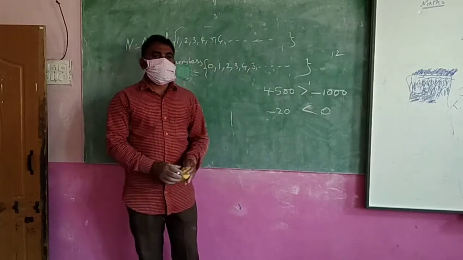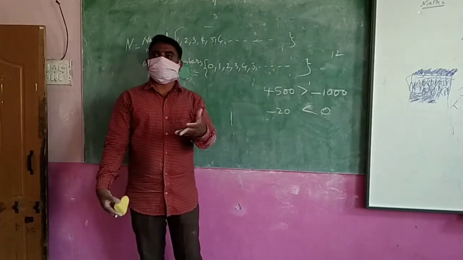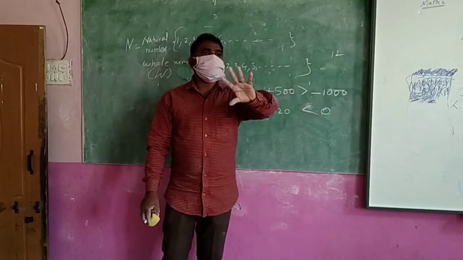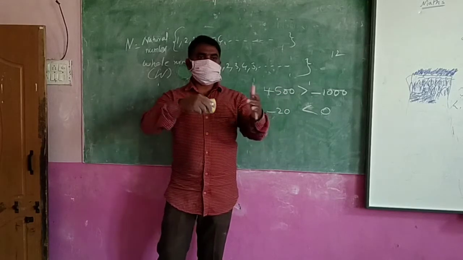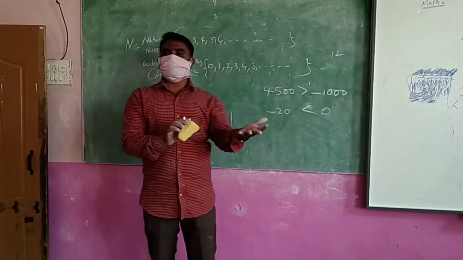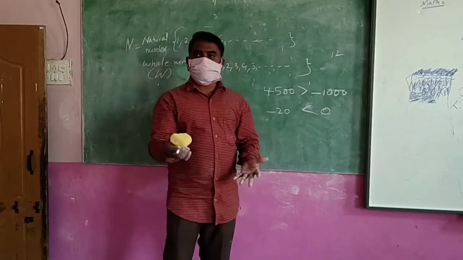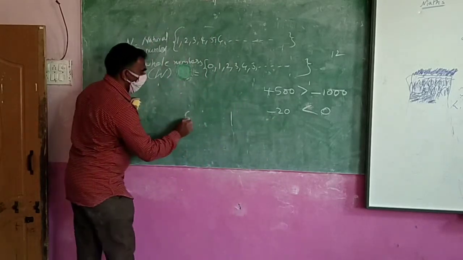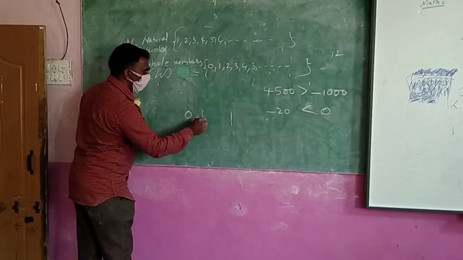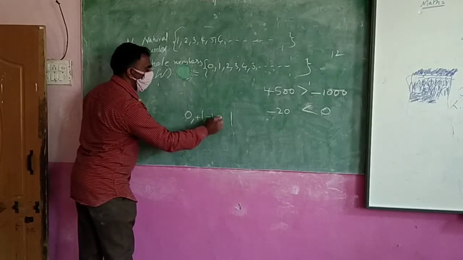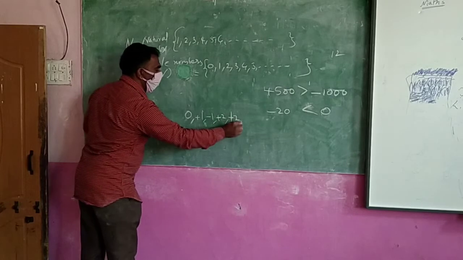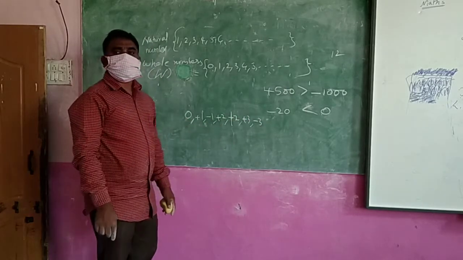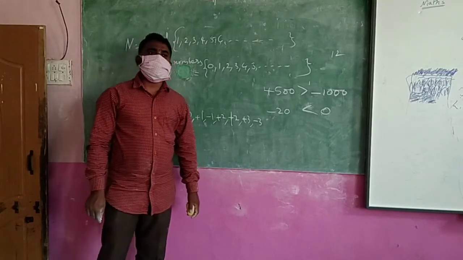That is why I am asking these questions. I want to know where I should write these numbers. Where should I write minus numbers? Where should I write plus numbers? I have that doubt. I am thinking I have to write the numbers like this: 0, plus 1, minus 1, plus 2, minus 2, plus 3, minus 3. Like that I want to write. Is it correct? No. Why is it not correct?